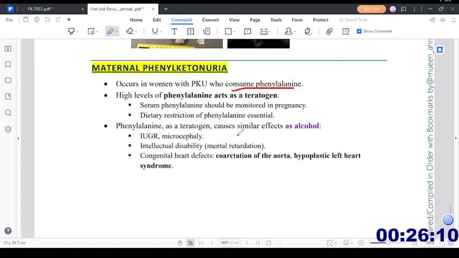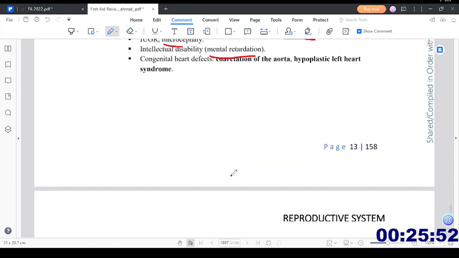Phenylalanine is a teratogen, causes similar effects as alcohol: intrauterine growth restriction, microcephaly, intellectual disability, congenital heart defects, coarctation of aorta, hypoplastic left heart syndrome. So these are the findings which we find in maternal phenylketonuria.